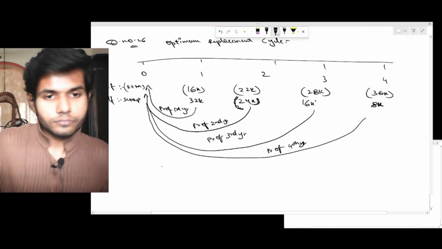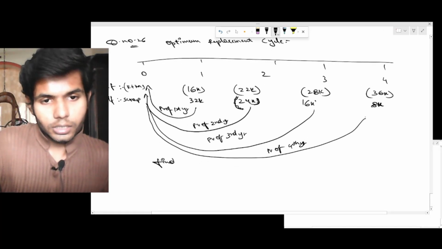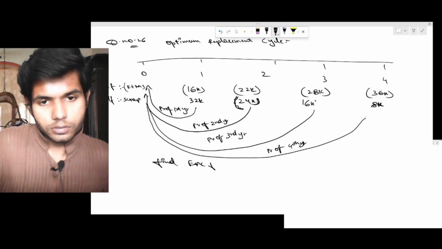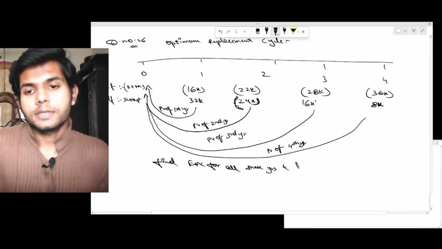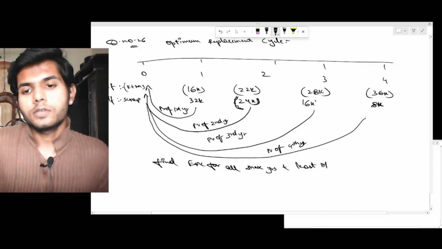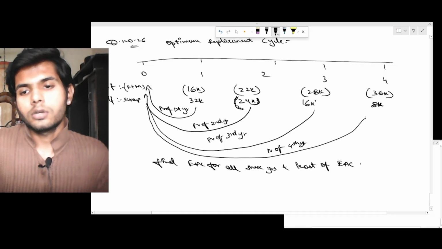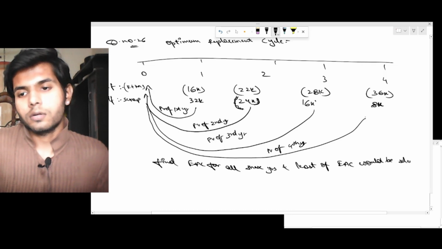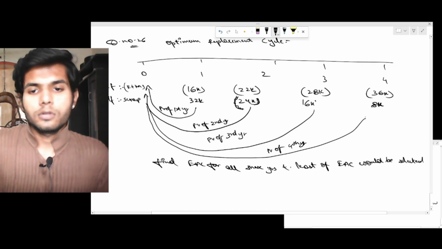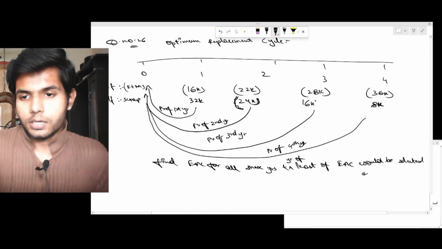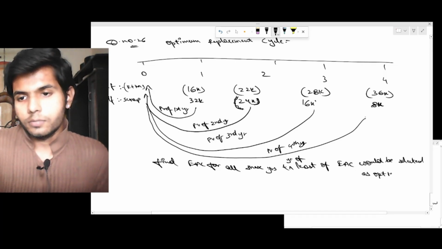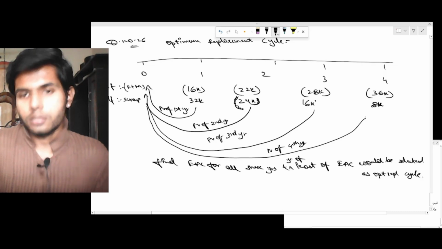So find equivalent annual cost of all these years and select the least of the equivalent annual cost. The year of least equivalent annual cost would be selected as the optimum replacement cycle. Now you get me?